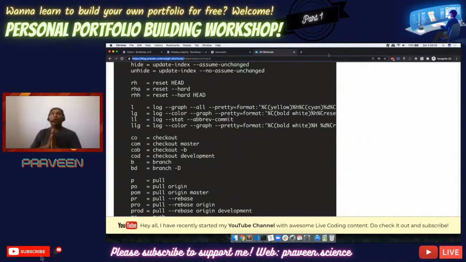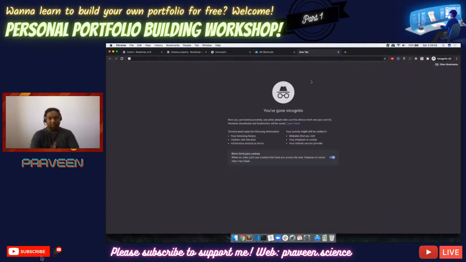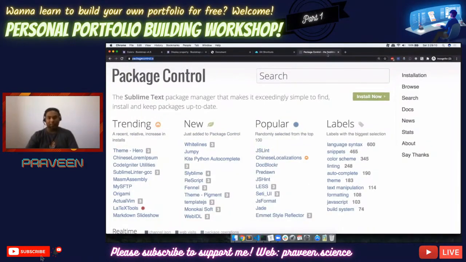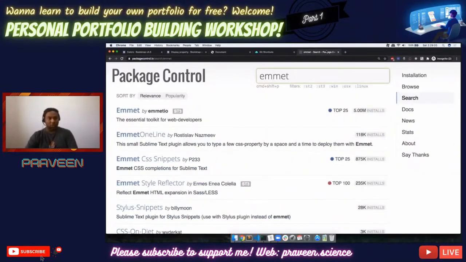For the Emmet thing, in VS Code, it comes automatically. You have everything in VS Code. But for Sublime Text, you need to do something more. So I'll show you how to get this in Sublime Text. Sublime Text is very fast and stuff like that. But you need something called Package Control. This is something that helps Sublime Text to have all these things. And you also have Emmet. So all these things are here.